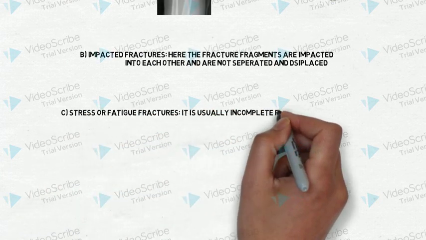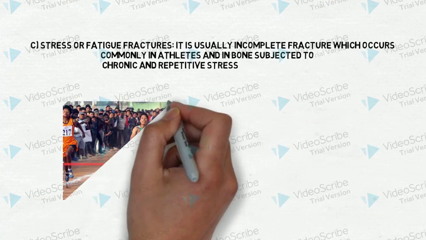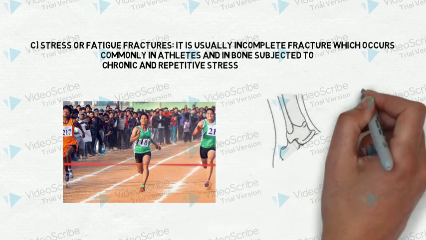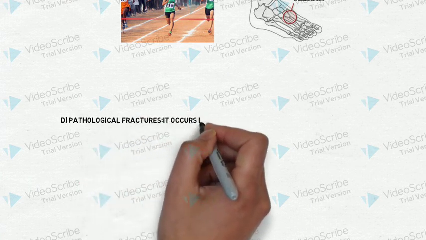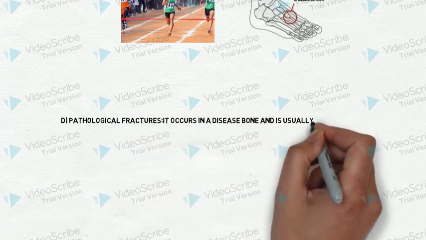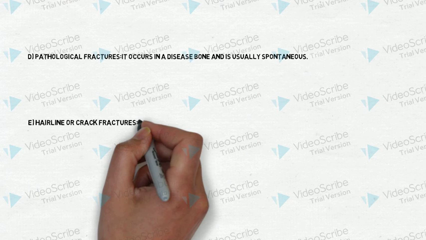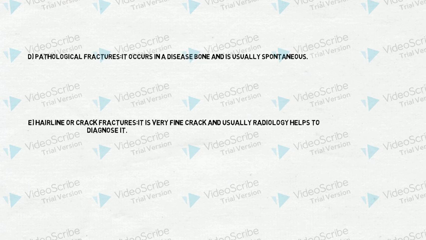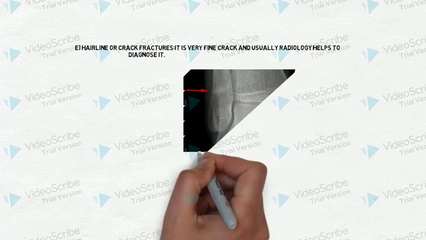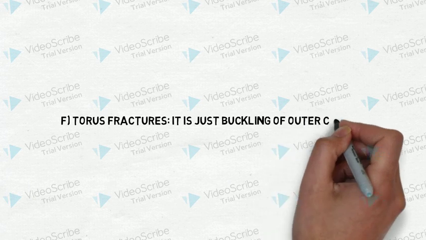The third one is stress or fatigue fracture. It is usually an incomplete fracture which occurs commonly in athletes and in bone subjected to chronic and repetitive stress. The fourth one is pathological fracture. It occurs in a diseased bone and is usually spontaneous. The fifth one is hairline or crack fracture. It is a very fine crack and usually only radiology helps to diagnose it. And the last one is torus fracture. It is just buckling of the outer cortex.